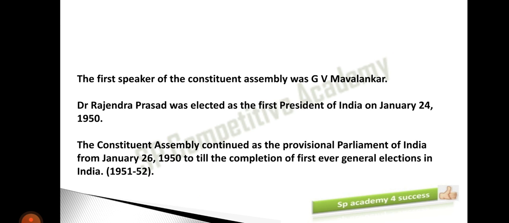So the first point here is the first Speaker of the Constituent Assembly was G.V. Mavalankar ji, and who was the first president? Dr. Rajendra Prasad ji. So why were they not elected through elections? Because they need some time to go for the general elections. The general elections were conducted in 1951-52. So till then, the Constituent Assembly continued as a provisional parliament.